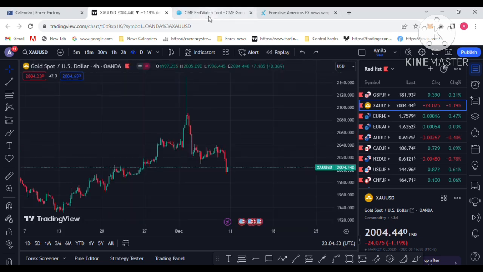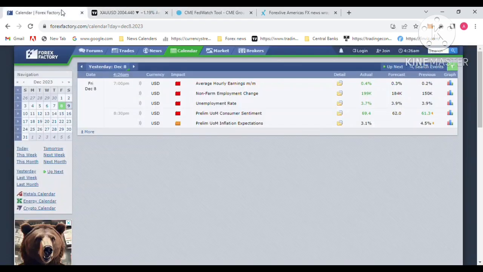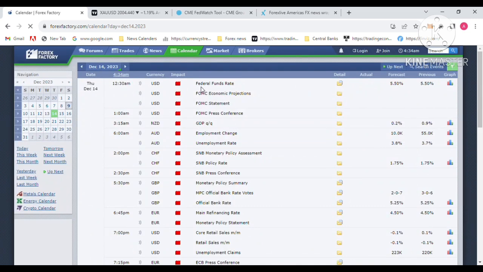So what are the economic events going on next week? The most important economic event is the FOMC meeting, which will be held next week on Wednesday the 13th. The federal funds rate is currently 5.5, and the Fed, the American central bank, is forecast to hold the rate again at 5.5, as Forex Factory mentioned. So the FOMC meeting is a key event for the US dollar next week.